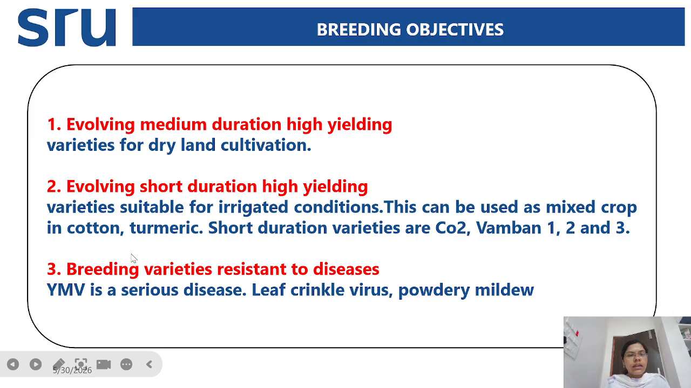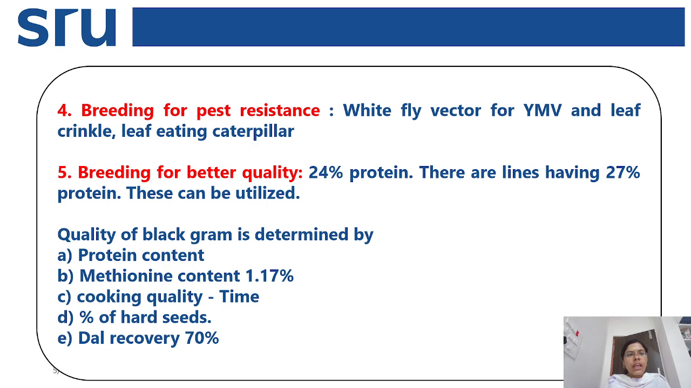And next is breeding varieties which are resistant to diseases. Here also, in case of green gram and black gram, yellow mosaic virus is a serious disease, whereas leaf crinkle virus and powdery mildew also we can observe in case of black gram. And next is breeding for pest resistance. The major pest in case of black gram is the whitefly, which acts as a vector for the yellow mosaic virus, and leaf crinkle and leaf eating caterpillar. So these are the major pests which are prevalent in the black gram.